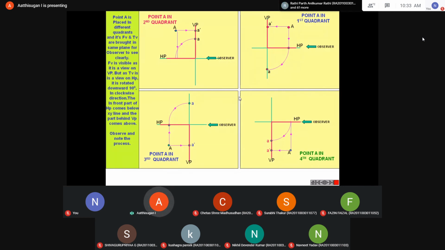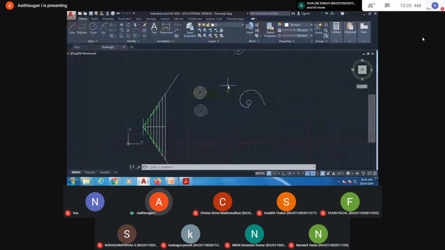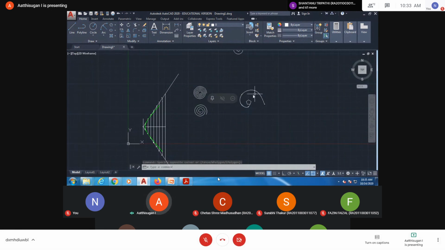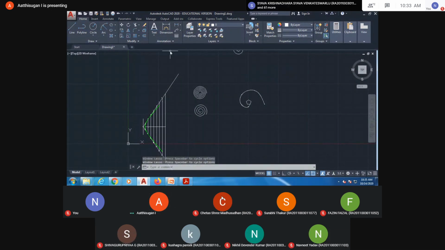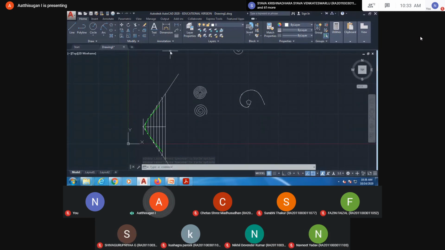You are repeating each and every week, so you have to give naming. Suppose in the second week you are drawing here, you can write your name and registration number inside. Type the question numbers 1, 2, 3, 4. In addition, inside this AutoCAD window also write your name and number with the help of text, so we can easily understand. In the first week we have the title block, no problem. For the second week, write your name and number alone inside the window before submitting.